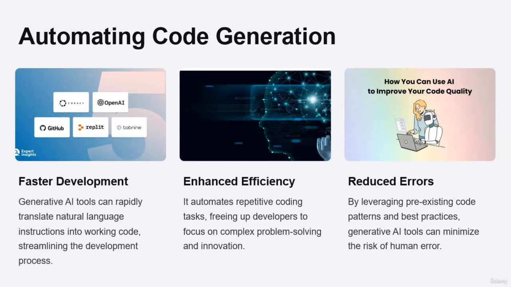Generative AI tools excel at translating natural language instructions into functional code, speeding up development cycles significantly. Imagine being able to describe a feature in plain language and have the code generated automatically. For example, a developer describes a feature request, implement a login page with social media integration, and generative AI instantly generates the corresponding code ready for integration.